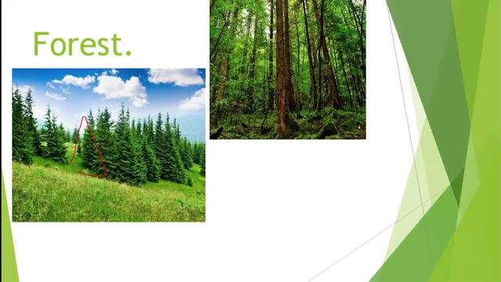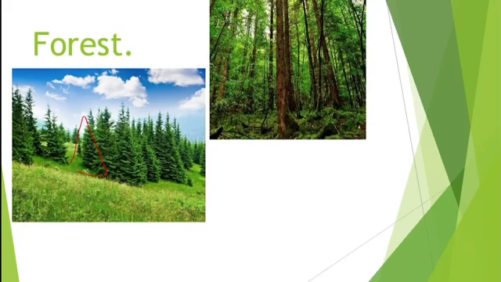Forests which get rain throughout the year remain green always. That is known as evergreen rainforest. That is the forest where it rains throughout the year and it remains green. So these forests are known as evergreen rainforests. Why rainforest? Because it rains throughout the year.